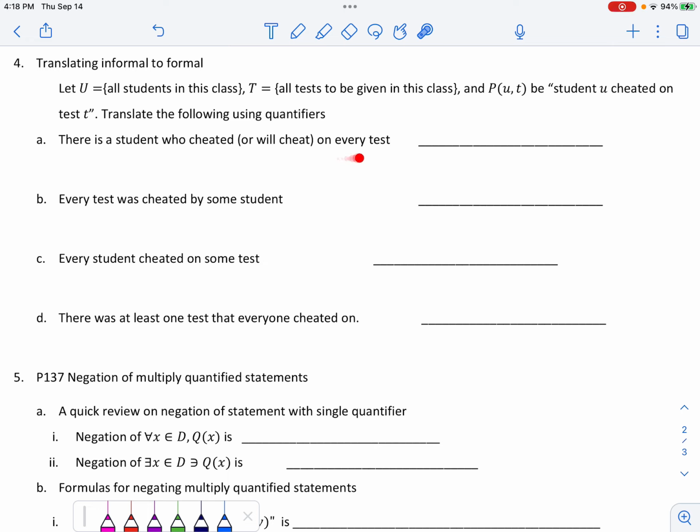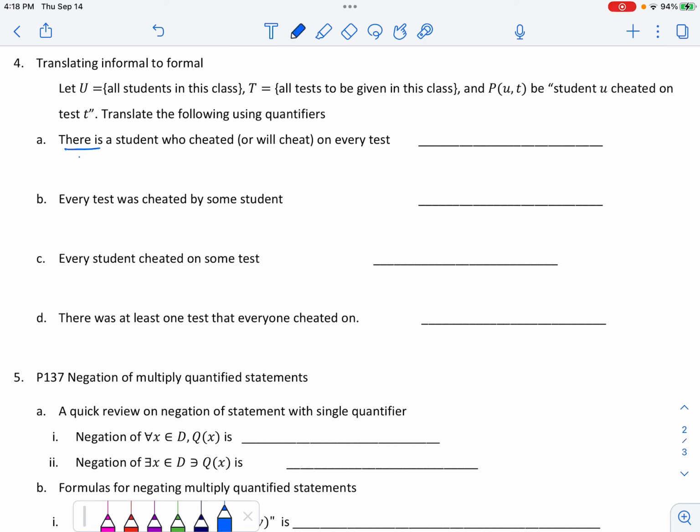And let's try to translate the following using quantifiers, oftentimes involving multiple. All right, take a look at the first one. There is a student who cheated on or will cheat on every test. That means you actually can find a student who cheated on every test. So you can find, that means there exists.